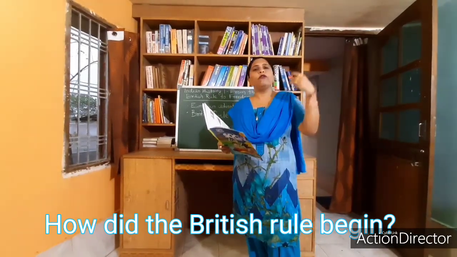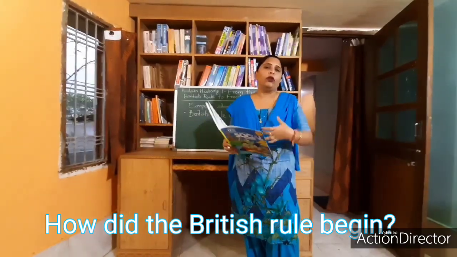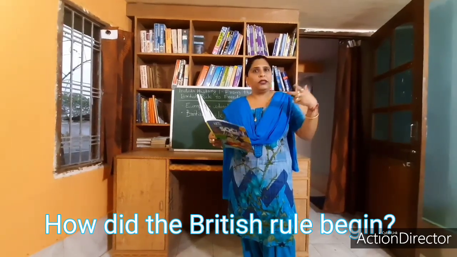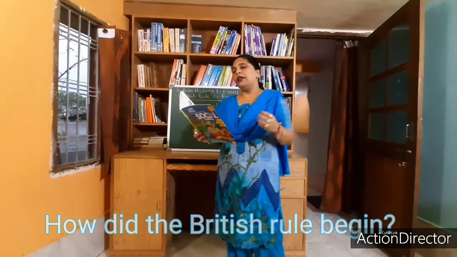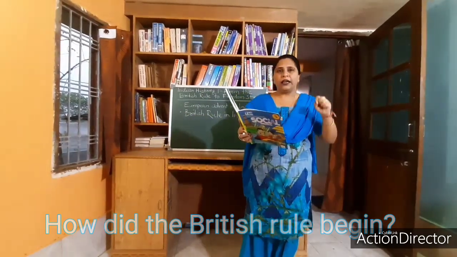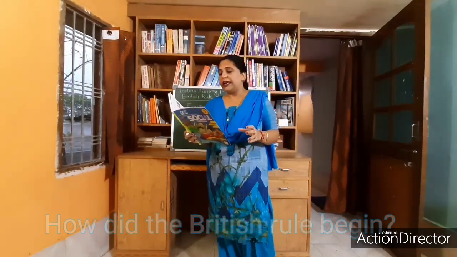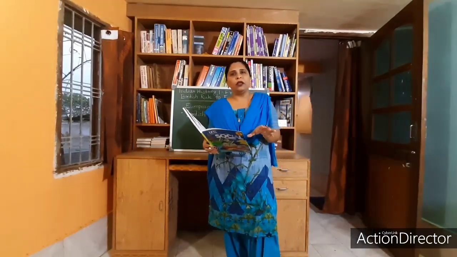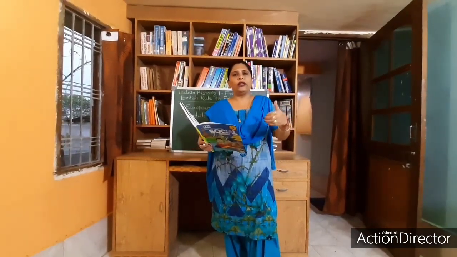Just imagine, they came from so far and they were few in number and we were so large in number. Still, they managed to dominate us and they managed to rule us. How cunning they might be. So they came and finally took the trade control in India. It emerged victorious in wars for trade against the Dutch, Portuguese and French. I told you, because they maintained a private army. They maintained a big resource because they used to employ local people in their army.